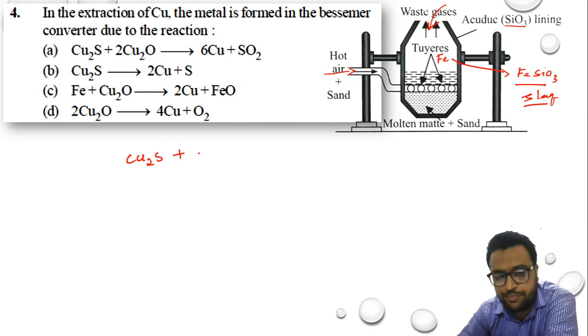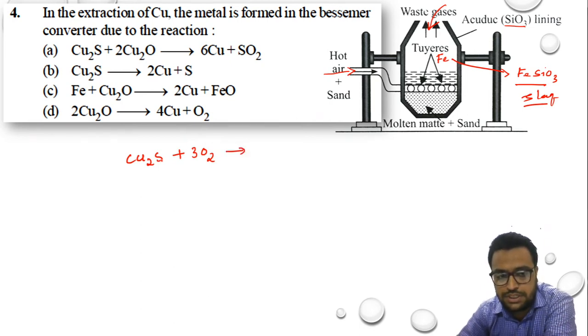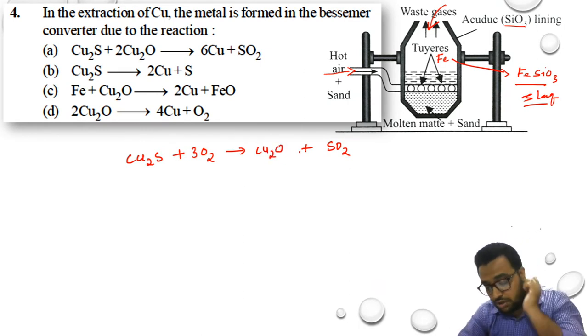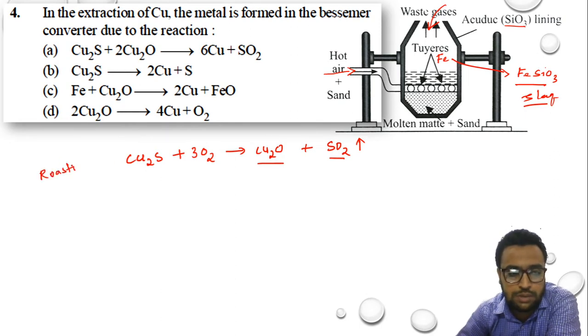So when we roast it in the presence of oxygen, the sulfur present here will combine with oxygen to form SO2, and the remaining copper, Cu2, will combine with oxygen to form Cu2O. So an oxide of copper is formed with liberation of sulfur dioxide gas. This is the reaction we have seen in the roasting process.